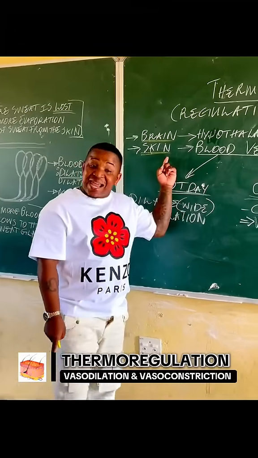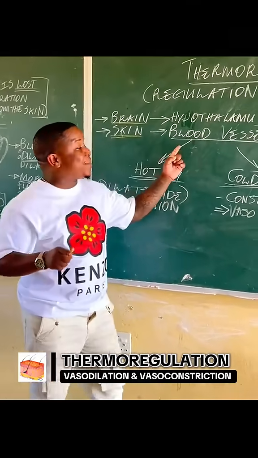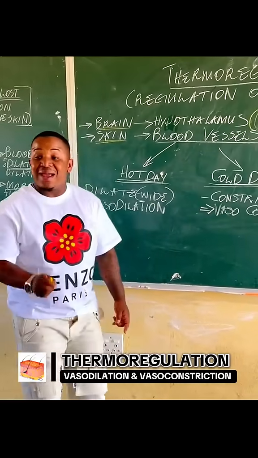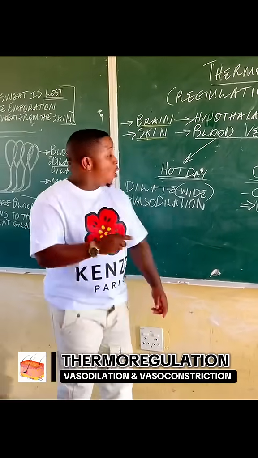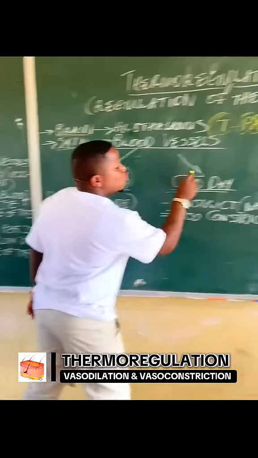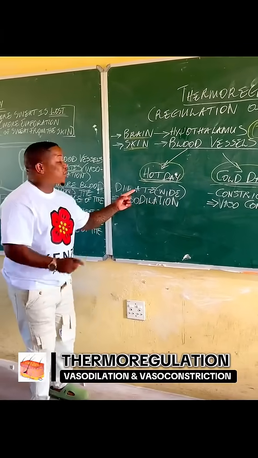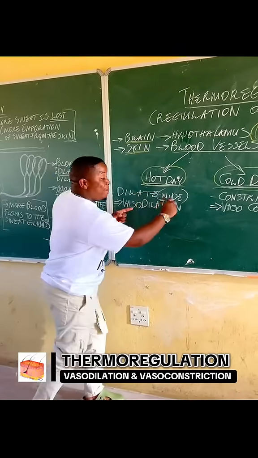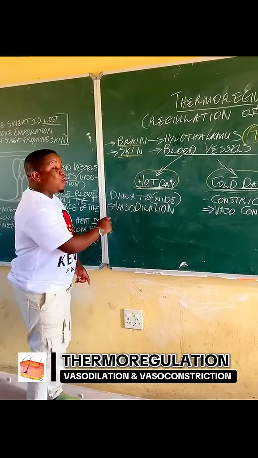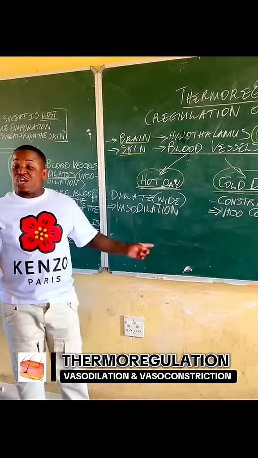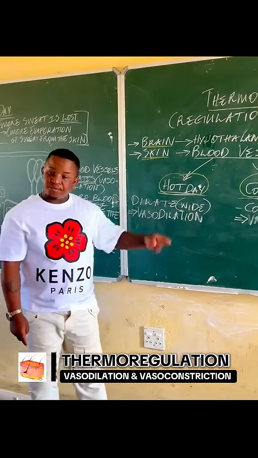Now, which part of the skin regulates the temperature? The blood vessels. Now, among blood vessels, guys, it depends whether it's a hot day or a cold day. On a hot day, our blood vessels dilate. If they dilate, it means they become wide. If they become wide, it's called vasodilation.